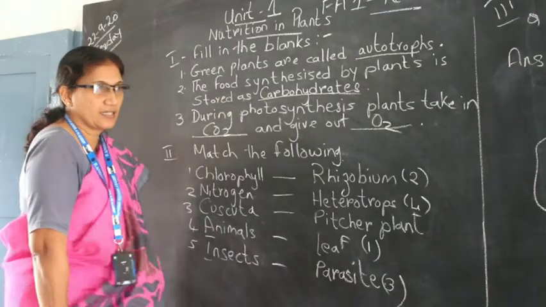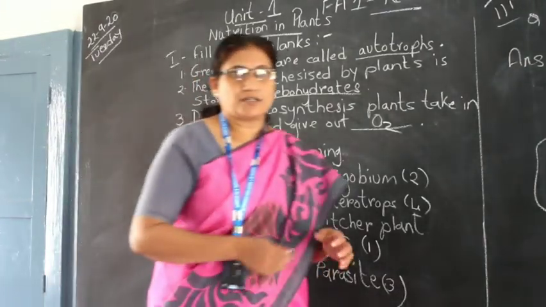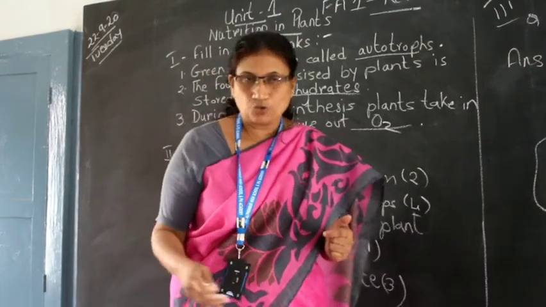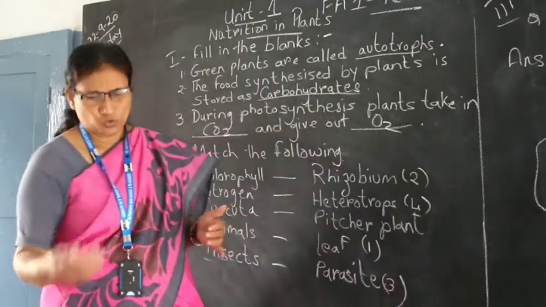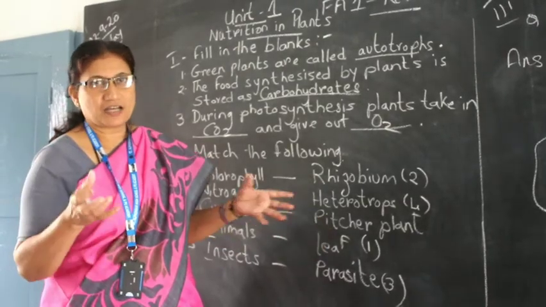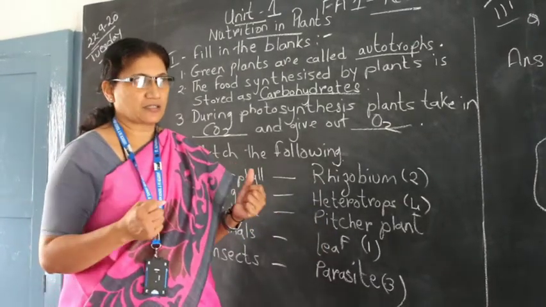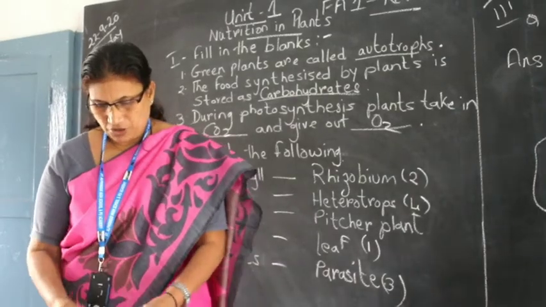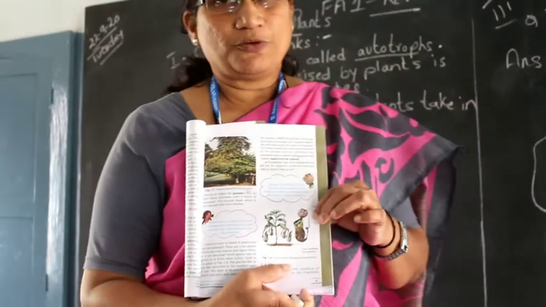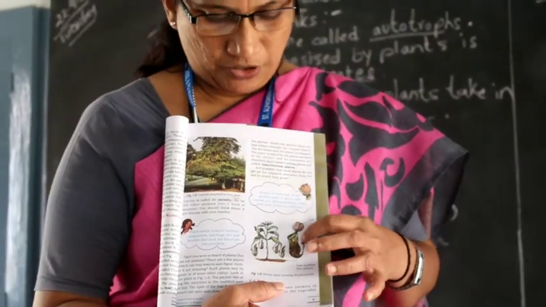Now insects. Now children, the plant kingdom is very vast. You have different types of plants in that. When you come to school, I'll be teaching you this lesson in detail. So the pitcher plant is a kind of plant which eats insects. It's in the form of a pitcher. You can have a look at this. You can see this. It's called a pitcher plant.